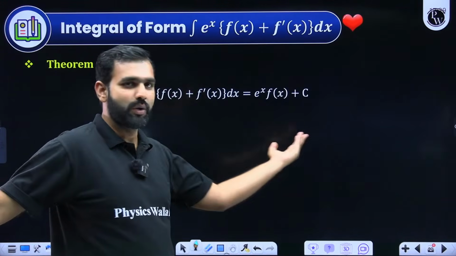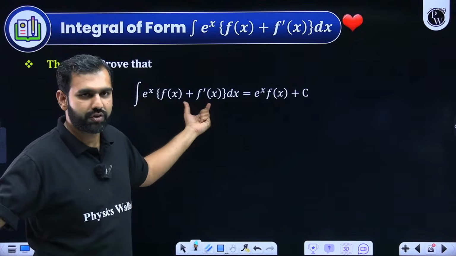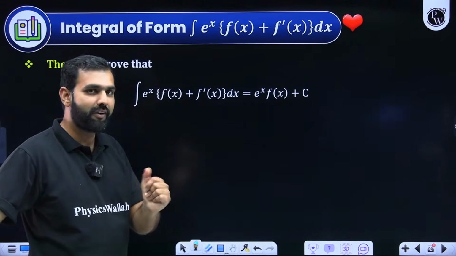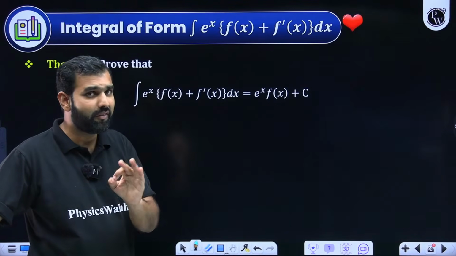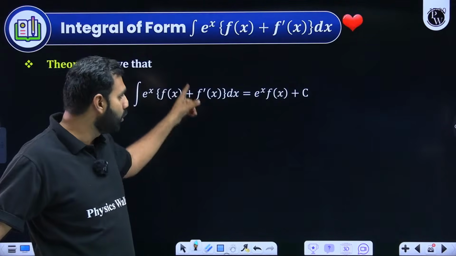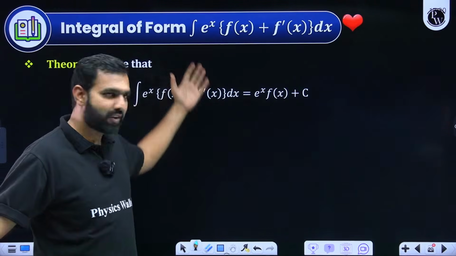Not a direct question on it where you're simply asked to break a function into two functions where one of the functions is the derivative of the other function. No, not just that, but a very good question. Very tricky and very simple question, can be done in 3 seconds or with 3 steps if you know this approach. Its better version will be highlighted here. So one of the versions is this.